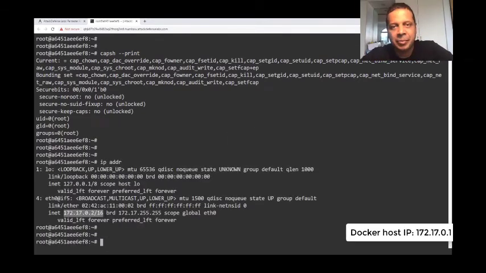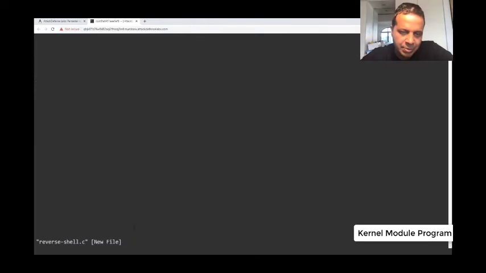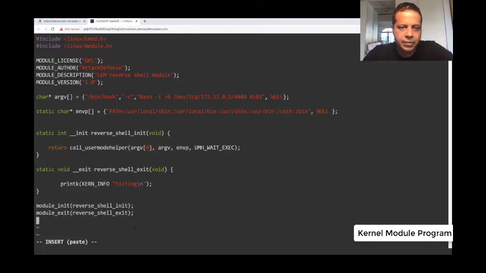We are checking our IP address because, if you want to do a reverse shell, you need to know the IP. Now we're going to create a very simple kernel module which will spawn this shell on the user mode side. As you can see over here, the real thing is the command right here, bin bash. We are running bash in interactive mode.